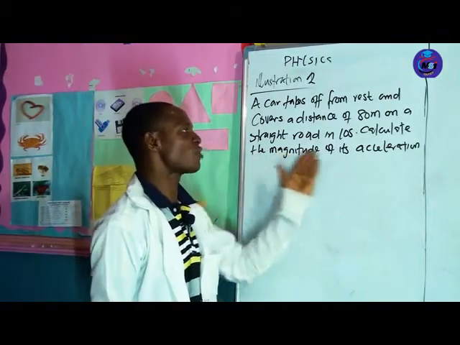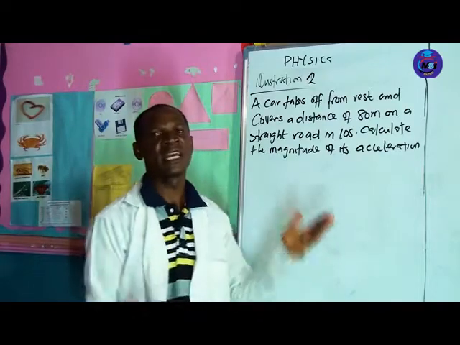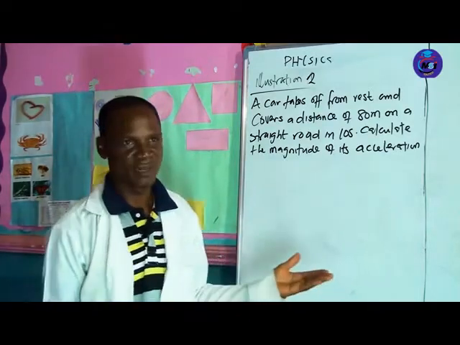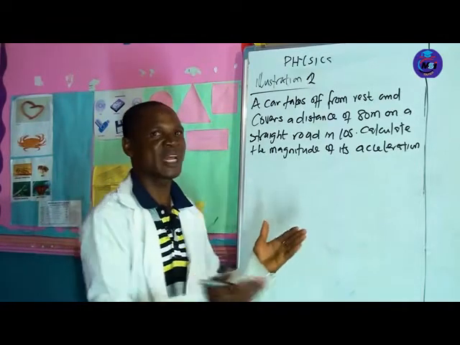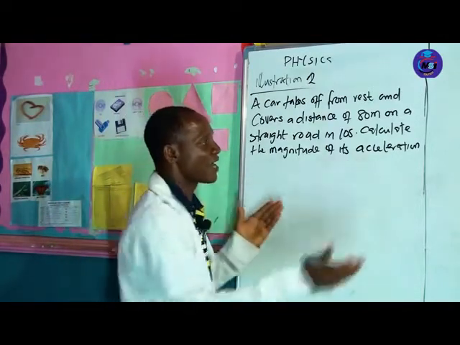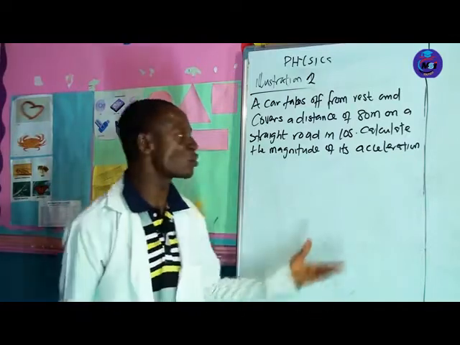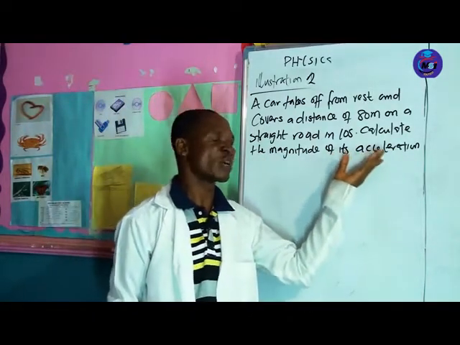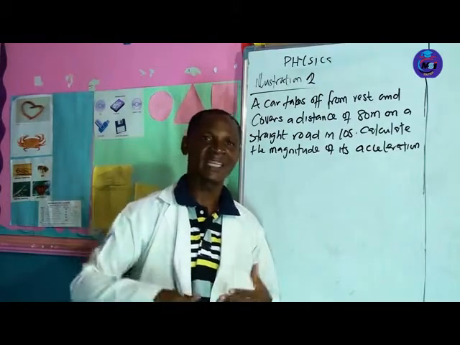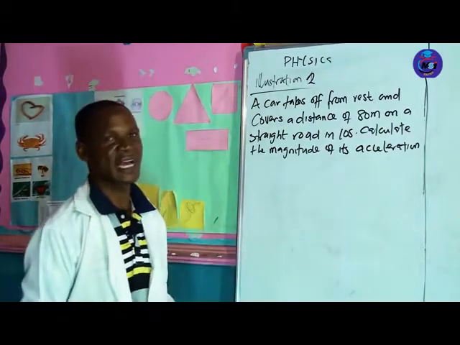I can as well say calculate the acceleration without putting the magnitude. So the magnitude does not actually affect or make you get confused when you see this type of question. You have to put your mind to what you are looking for, which is the magnitude of the acceleration.